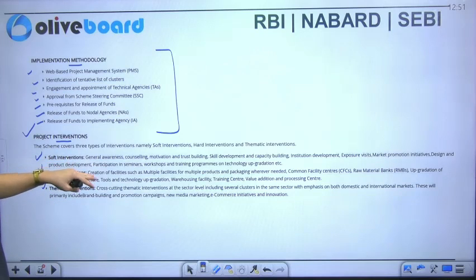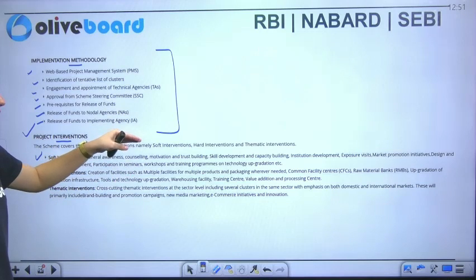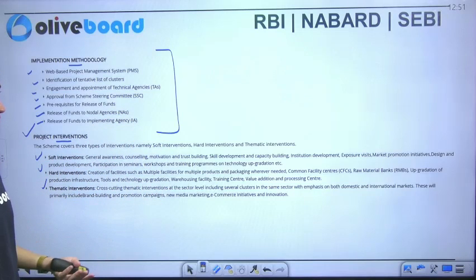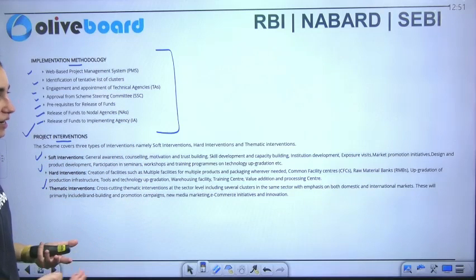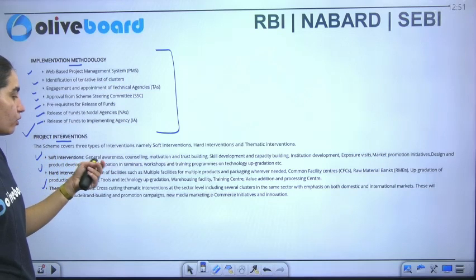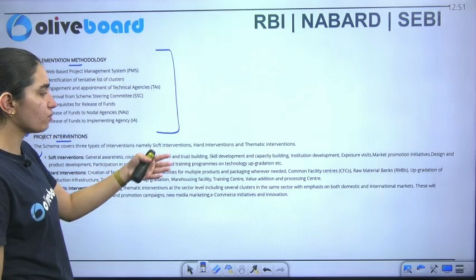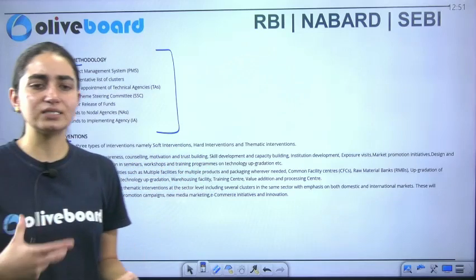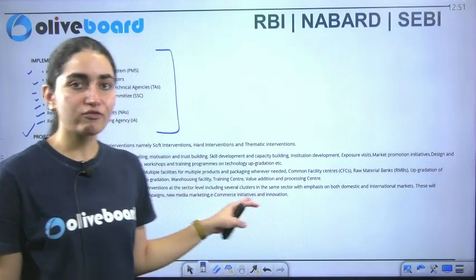Soft intervention includes general awareness, counseling, motivation, trust building, skill development, capacity and institution development, exposure visits, market promotion, design and product development, participation in seminars, workshops, training programs, and technology, which is a very basic one. Basic things like basic help come under the category of soft intervention.